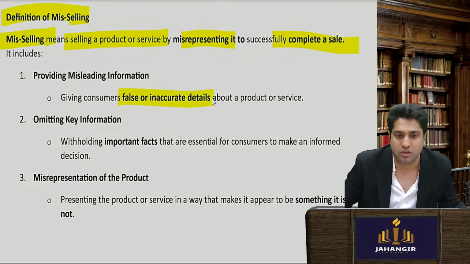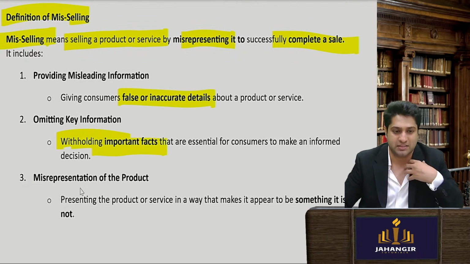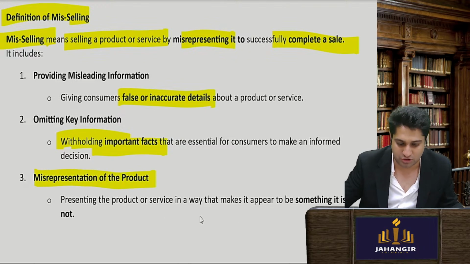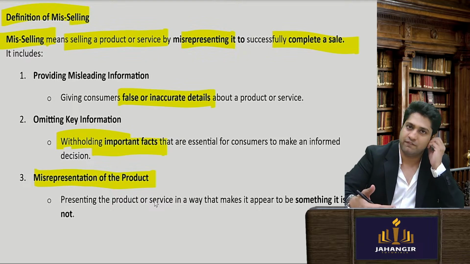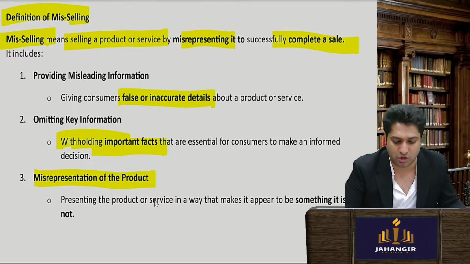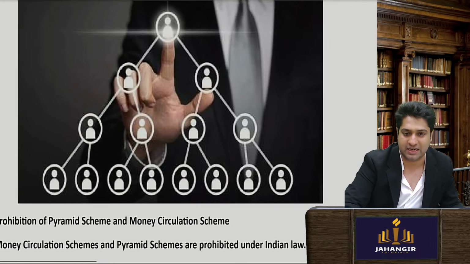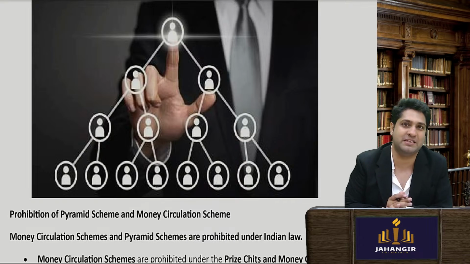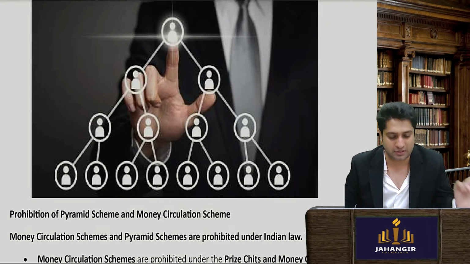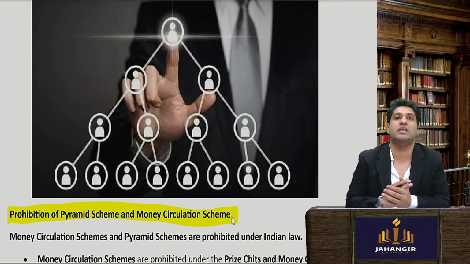Okay, giving false details, withholding important facts, and misrepresentation of the product. Means I tell you that the product is this when in reality it isn't. Those are all coming under the category of mis-selling. So now we are done with direct selling also. Okay, now the third concept we'll be seeing is the prohibition of pyramid and money circulation schemes.